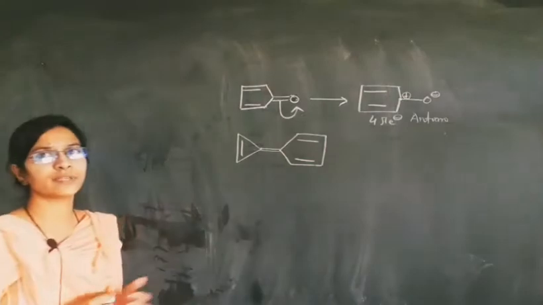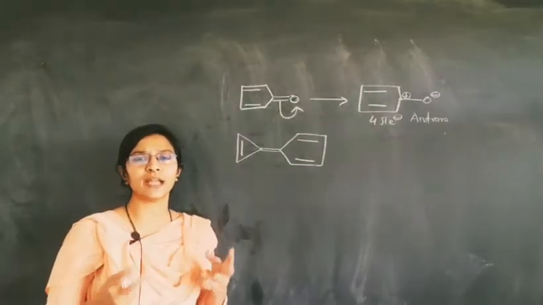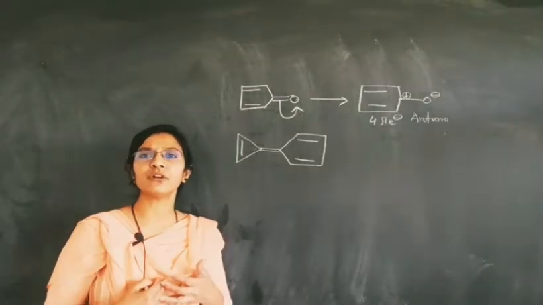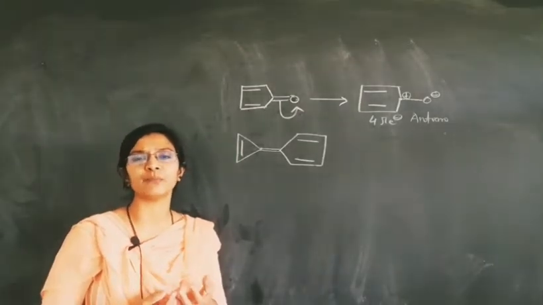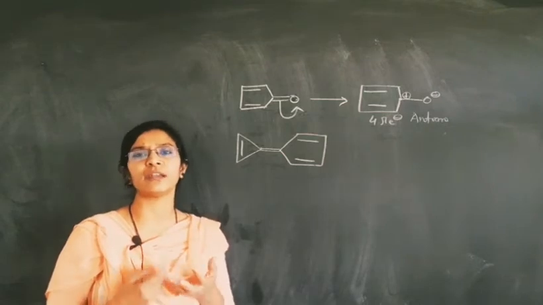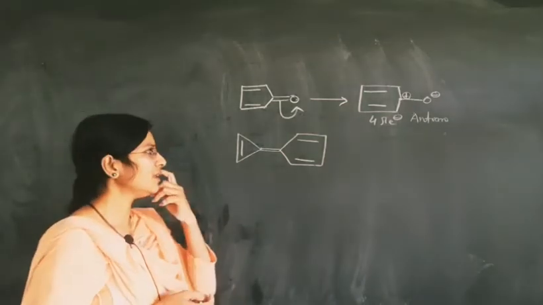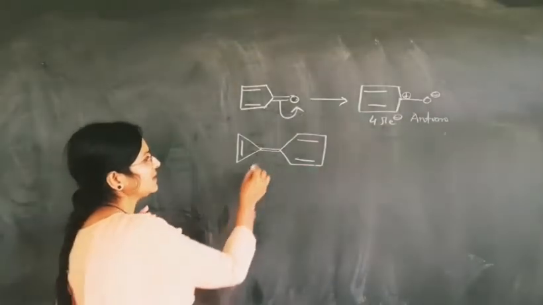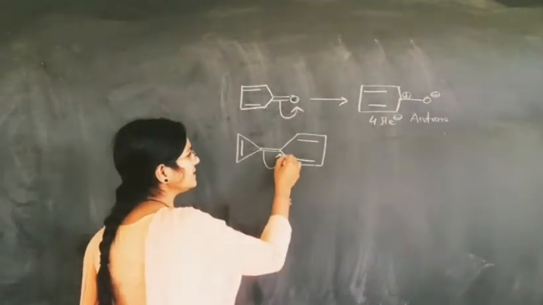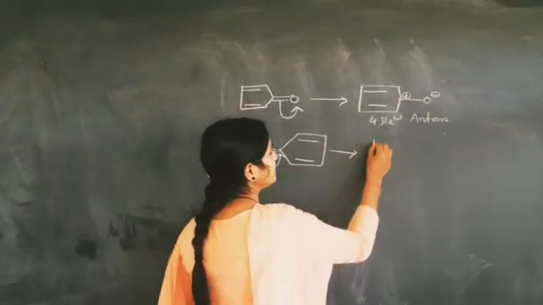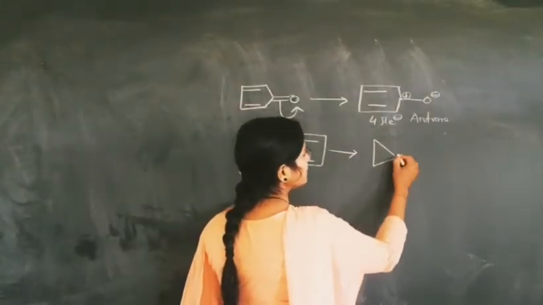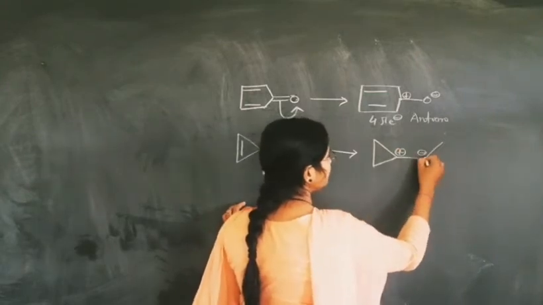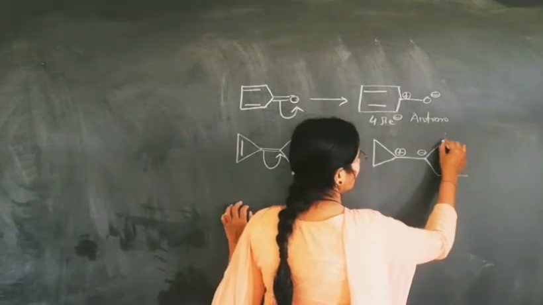Now look at this. Here are two rings, and both rings are bound with each other by a double bond. We want to find out whether this molecule's rings are aromatic or anti-aromatic in nature. Now what we have to do here is separate the charge. When I separate the charge in this way, I get the positive charge on this carbon and negative charge on this carbon.